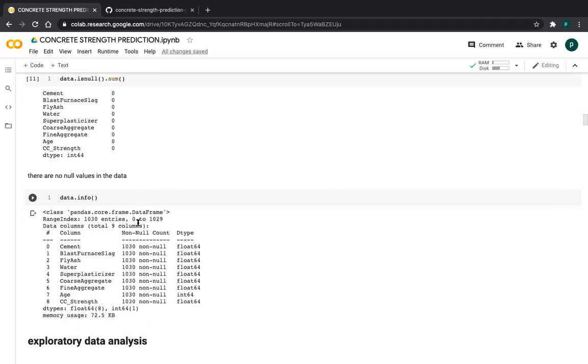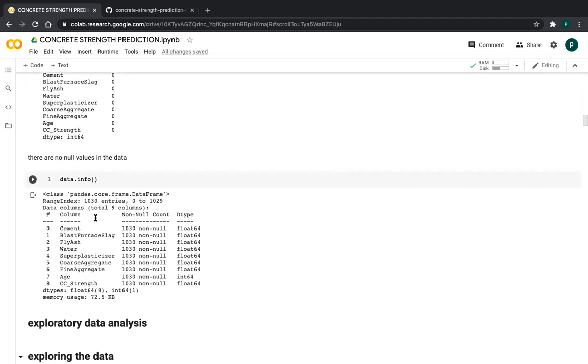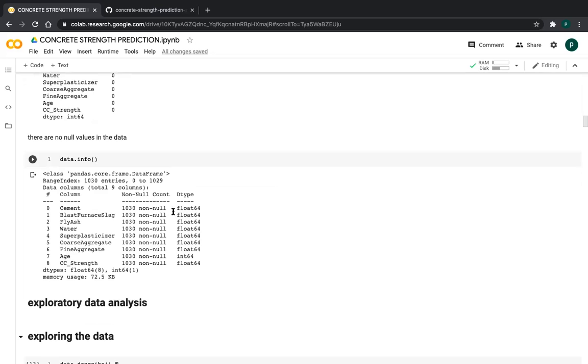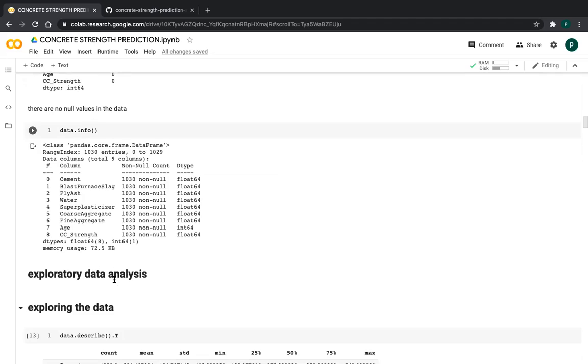So I am printing about the data. data.info gives the type of each feature, the data type of each feature, whether there are any null values, the total number of observations, and how much memory it is consuming. So there are no null values, friends. Only age is the integer data type, the remaining are floating points, friends, including our dependent variable. The data set is 72.5 KB, friends.